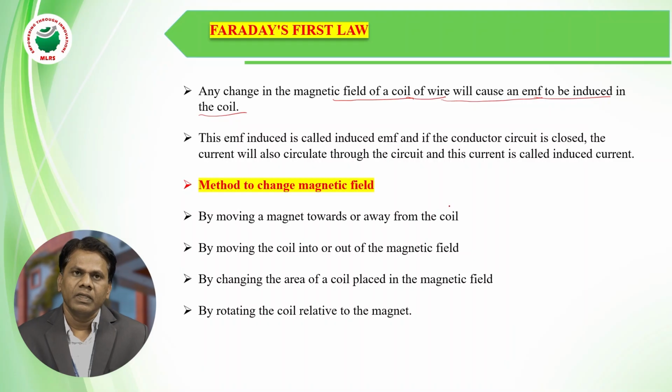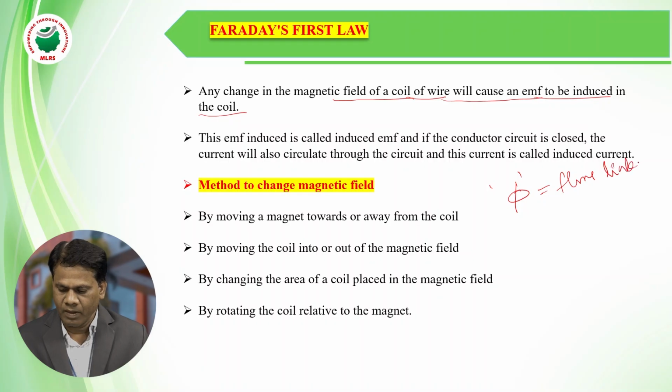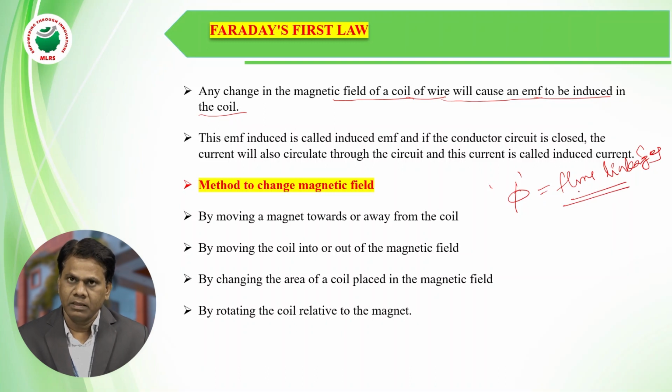That means when the magnetic flux linking with a coil or a conductor changes, the flux linkages change with respect to time, then EMF is induced in that conductor. That is the first law. Now, the methods to change the magnetic field.